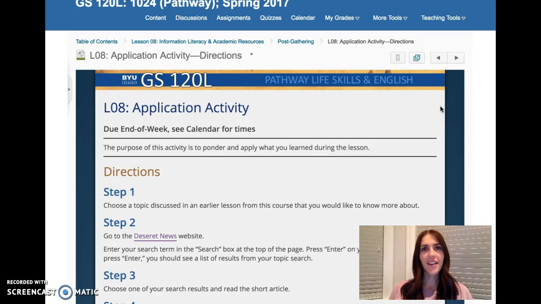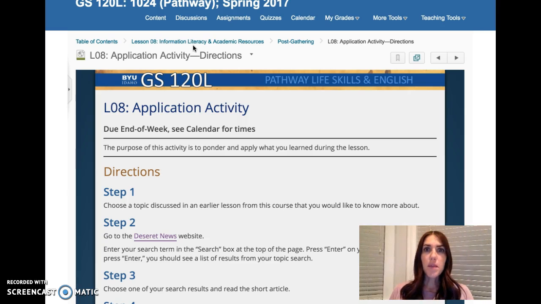Hello, we are on lesson 8, and this week your focus is information literacy and academic resources. So when you have to write a research paper or a paper for a college course, you'll have many of those, making sure that you know how to research and find articles that are supportive and that you can rely on.